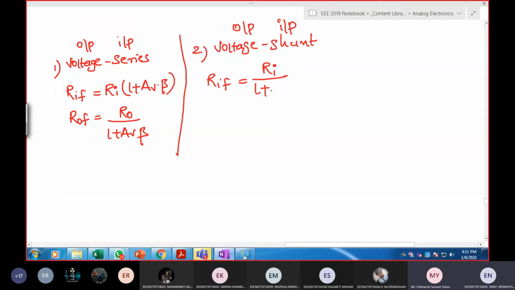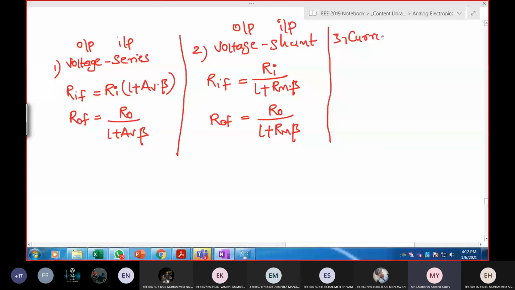Okay, no problem. Sir, what is the gain here? Output is voltage and input is current. This is Rm. Next ROF. ROF means check the output. Output is voltage. If output is voltage, it is nothing but shunt. So it is RO by 1 plus Rm times beta. Next, third one, current series.